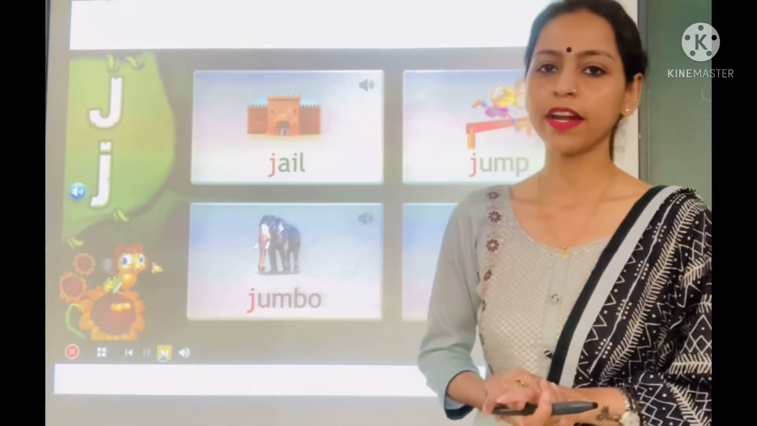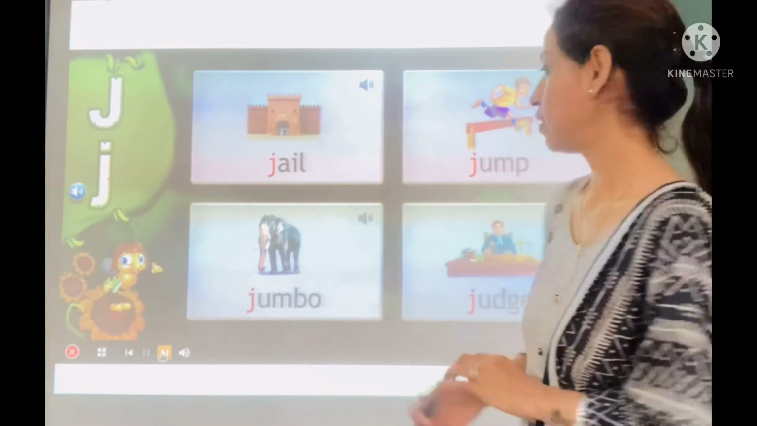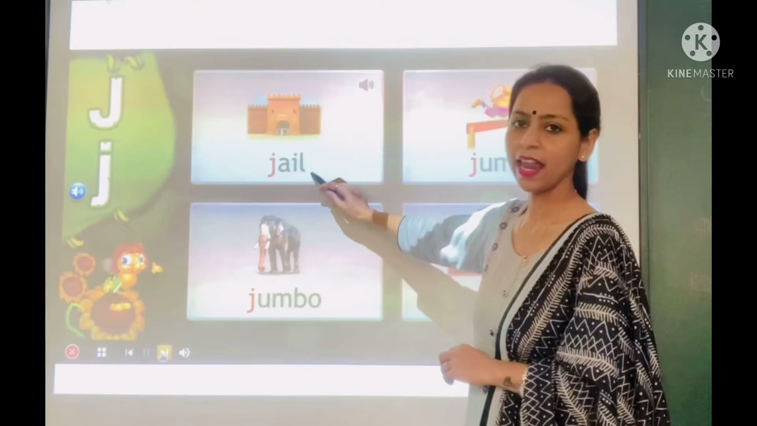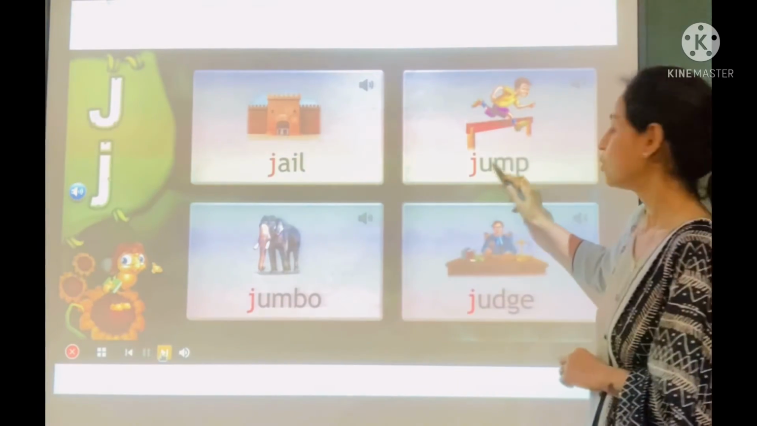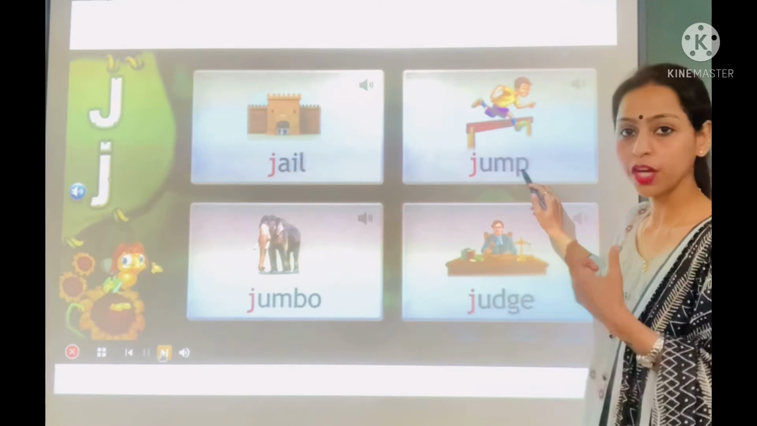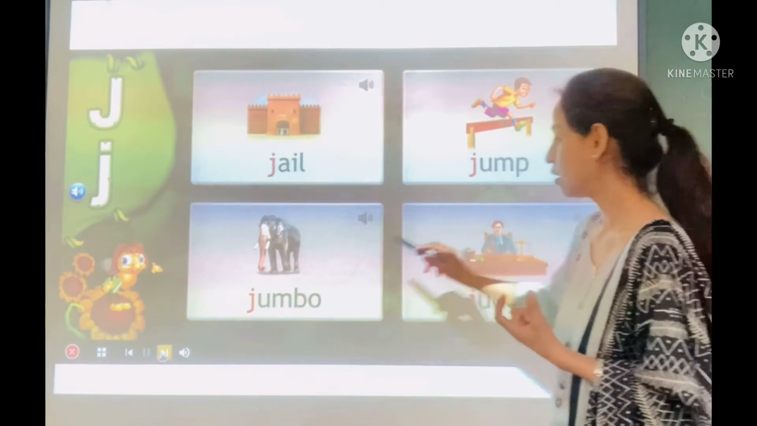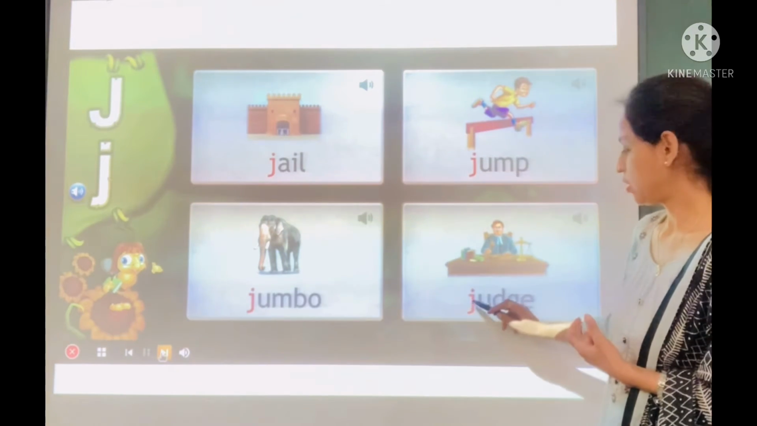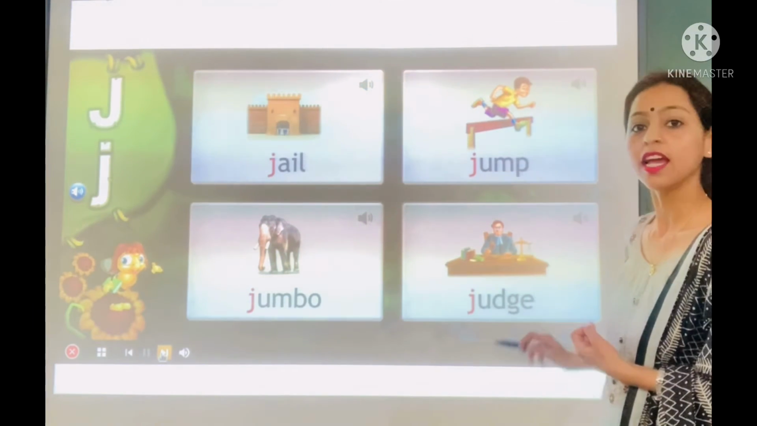The sound of letter J is J. The sound of letter J is J. J-A-I-L, jail. Jump, J-U-M-P, jump. We are using the sound J. Jumbo, judge, J-U-D-G-E, judge.